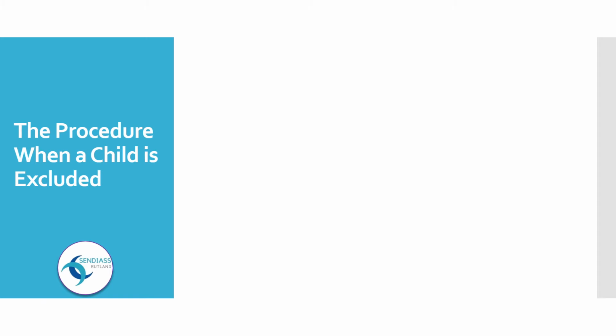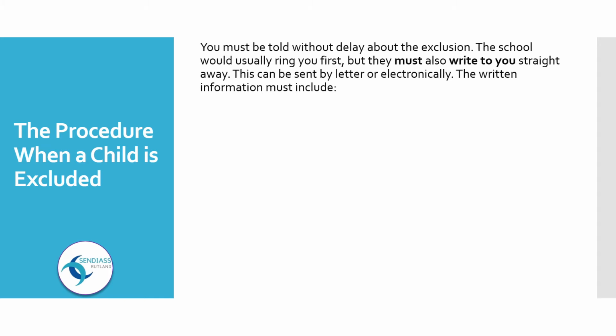The procedure when a child is excluded. You must be told without delay about the exclusion. The school would usually ring you first, but they must also write to you straight away. This can be sent by letter or electronically. The written information must